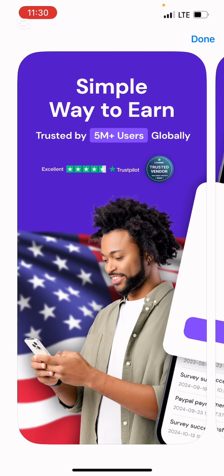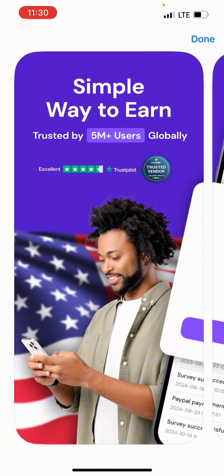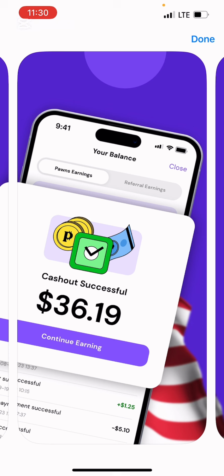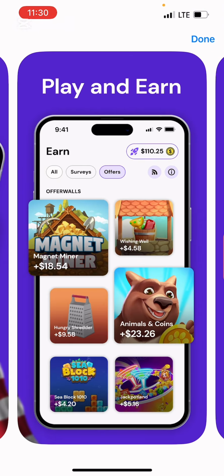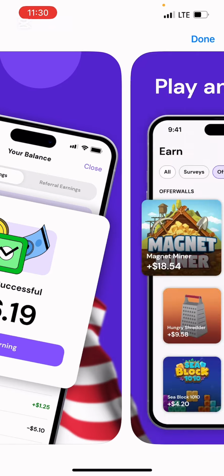Simple way to earn money, trusted by 5 million plus users globally, right? That's their rating on Trustpilot. So this is how their cash out works. If you cash out successfully, you understand? That's any cash out successful, right? That's your money that you earned, right?